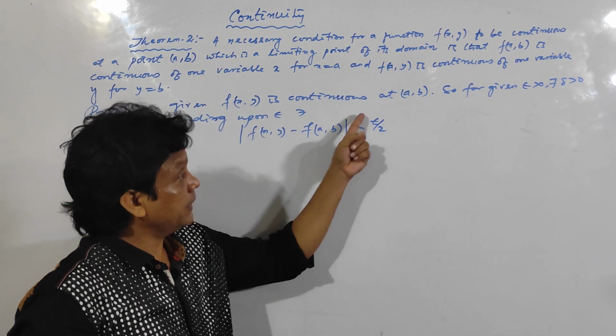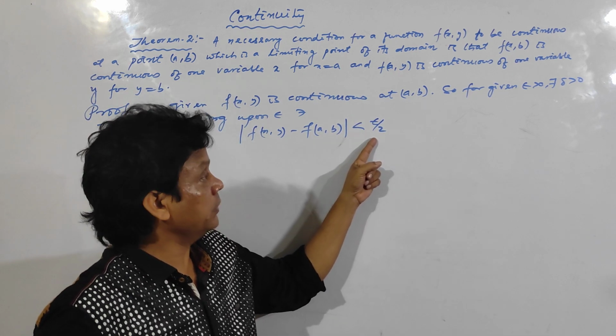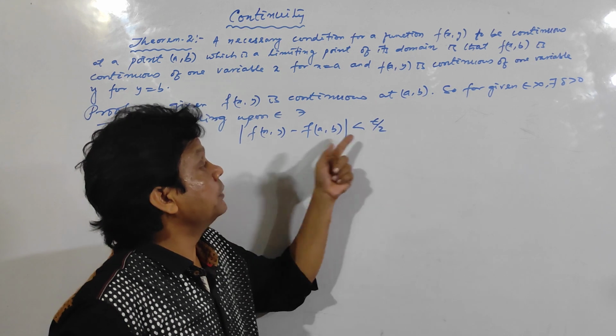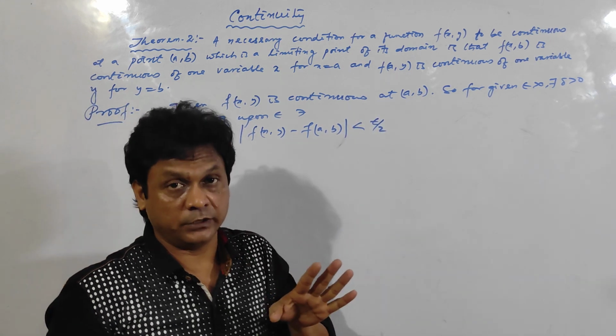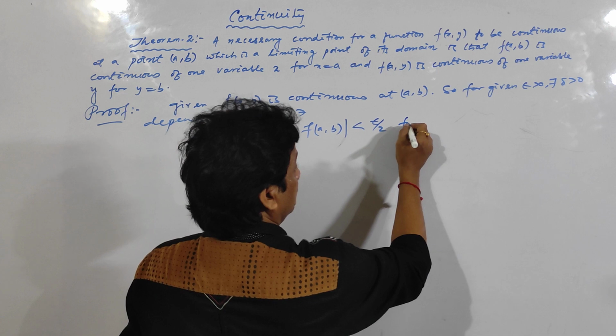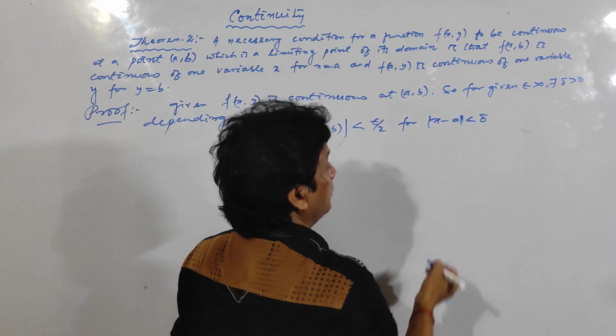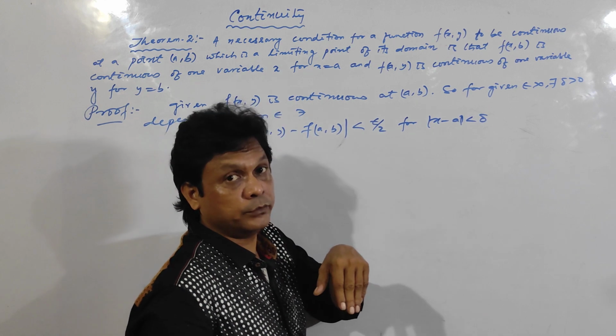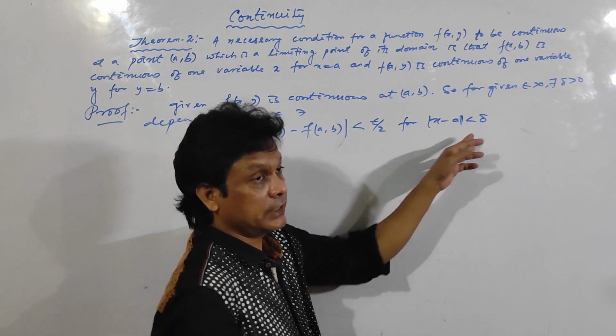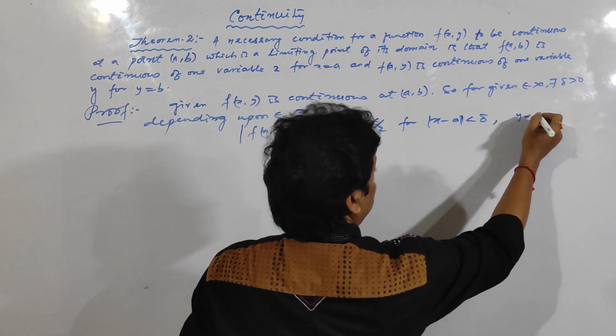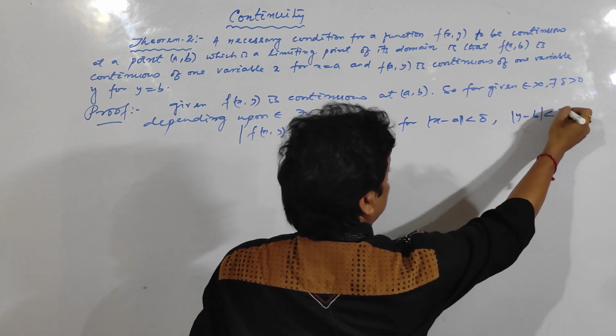Clear? You can write epsilon also as epsilon by 2 because these numbers should be very small. For mod of x minus a less than delta, because I am now going to tell you within the domain, and mod of y minus b less than delta.